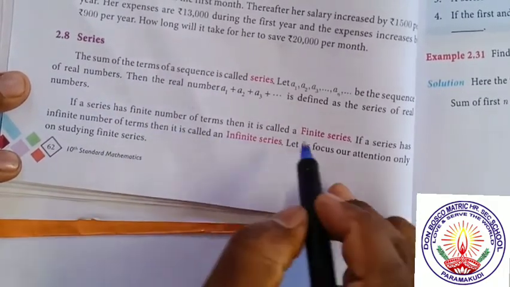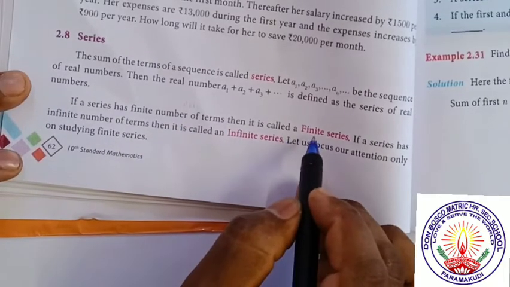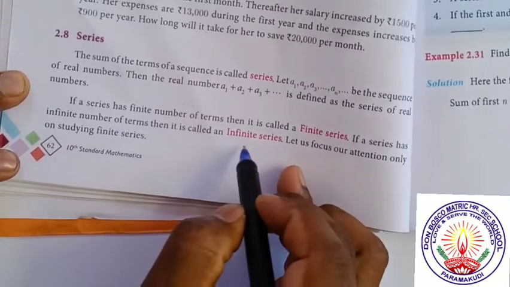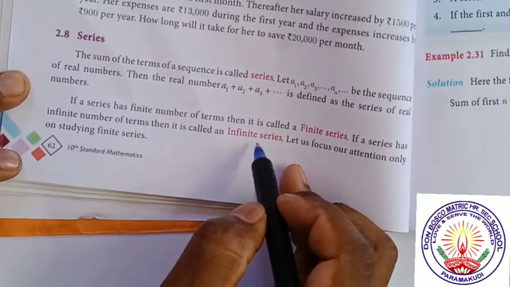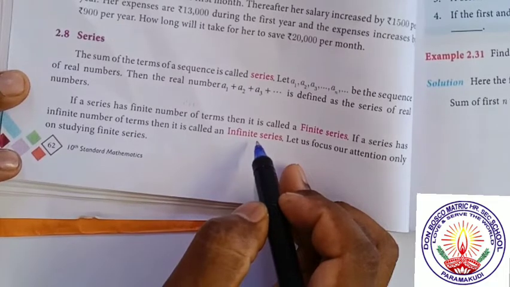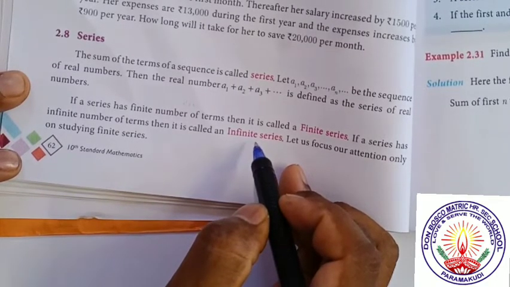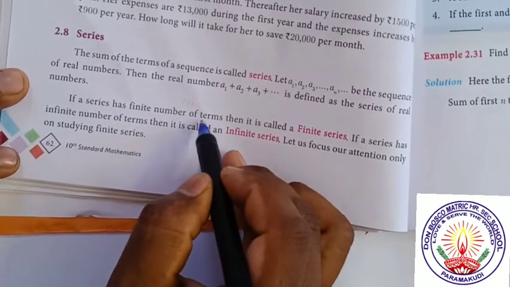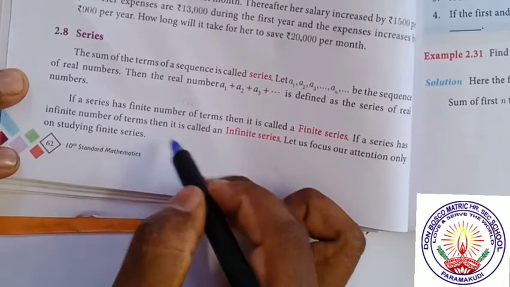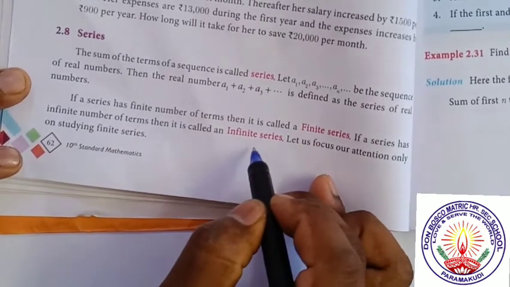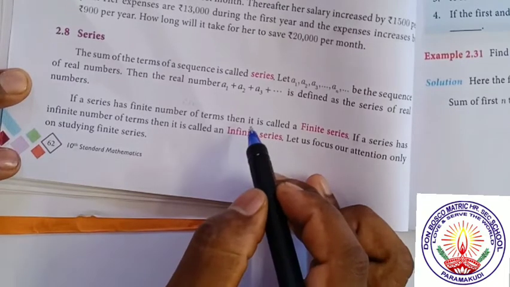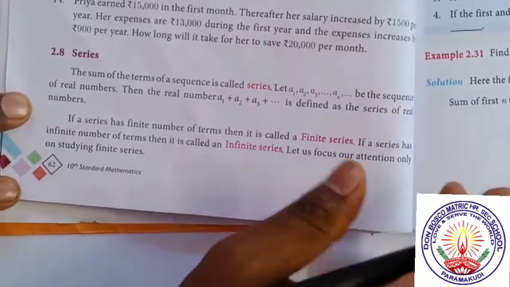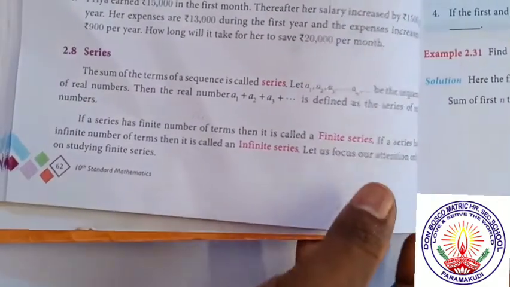If the series consists of finite terms, it is a finite series. If the series has infinite terms, then it is an infinite series. Already we have studied, if a sequence has finite terms, it is a finite sequence, and if it has infinite terms, it is an infinite sequence. So this is a series. Series means sum of the terms of a sequence. That's all. Now we are going to discuss arithmetic series.